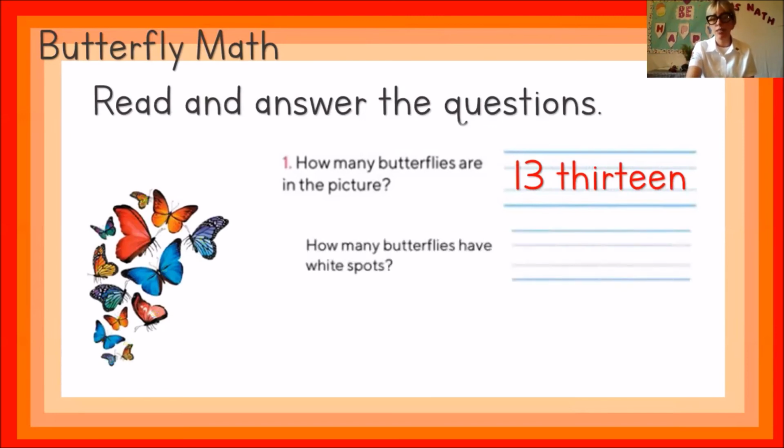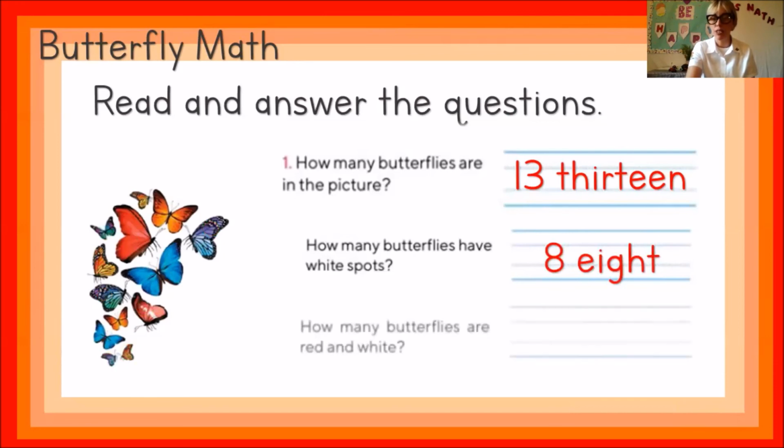Question 2 asks, how many butterflies have white spots? White spots. So you have to look, open your eyes, pay attention, and let's count. 1, 2, 3, 4, 5, 6, 7, and 8. How many butterflies have white spots? The answer is 8. Make sure you write it down.